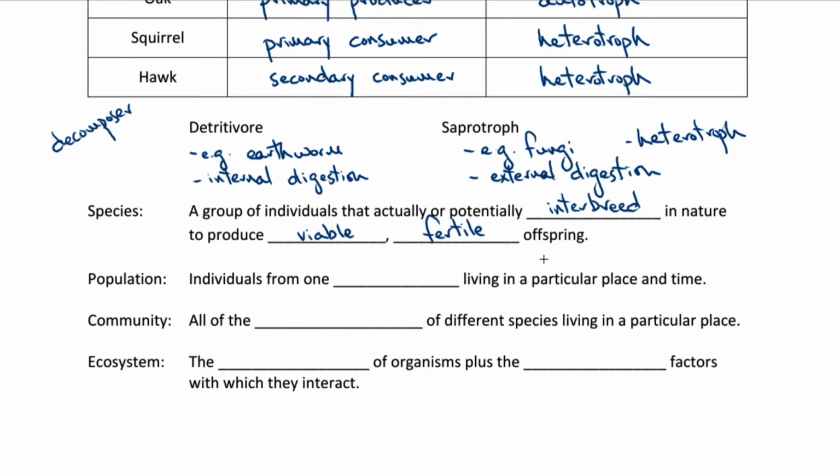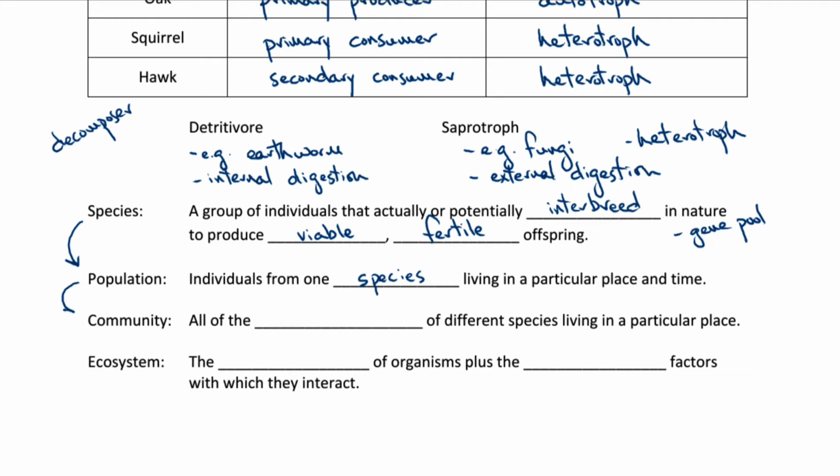Something particularly nice about this definition of a species is that it works well with our understanding of genetics, because a group of organisms that can only interbreed with each other and not with any other organisms are only going to be swapping alleles amongst themselves through breeding and not with anybody else. And so they form a closed gene pool. And so that's really nice when you want to think about organisms genetically. If we go up one level, a population means all the individuals from one species living together in a particular place and time. So eastern gray squirrels are a species, but a particular group of eastern gray squirrels living in a particular park, that's a population.